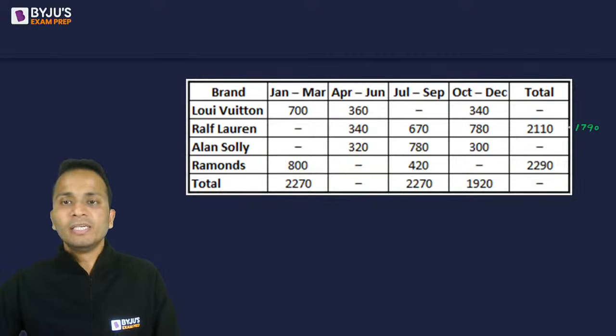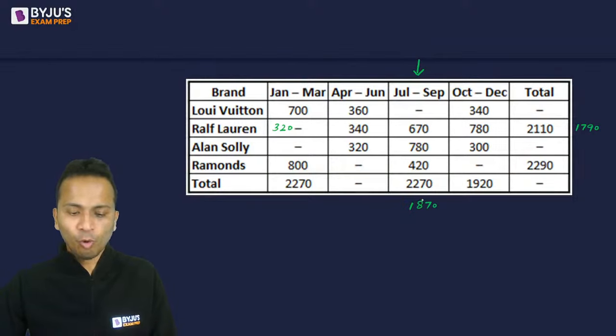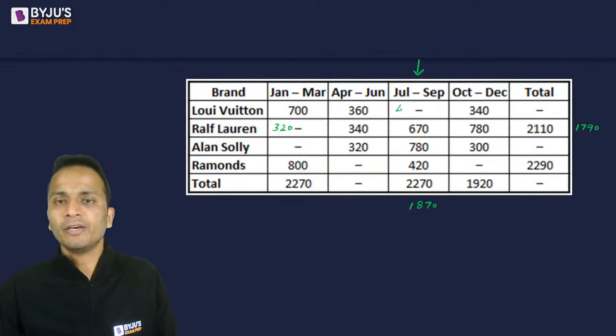So again, 670, 780 and 420. Let's add these. So 11 and 12, 1200, 1870. So the sum is 1870, which needs to be subtracted from 2270. Okay. So 22 minus 18 is 4. So 400 should be the value here. I'm writing some of these values. Please keep cross checking. Now I've got this value.